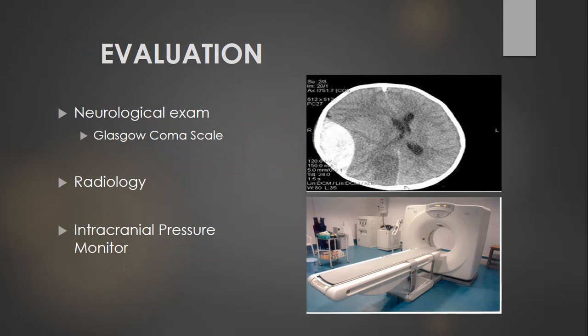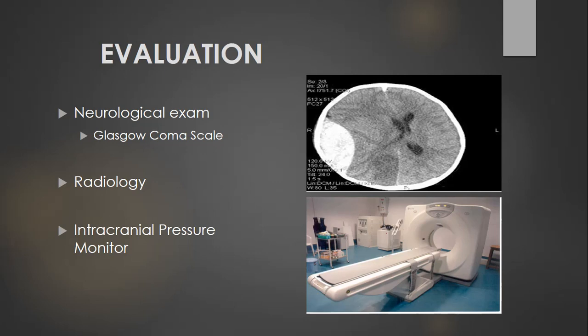Then how do we evaluate a patient with a head injury? So there are different methods to evaluate the head injury patient. The top of the list is the neurological examination. Neurological examination should include the GCS scoring. We call it the Glasgow Coma Scale. Then we should also check the pupils of the patient.